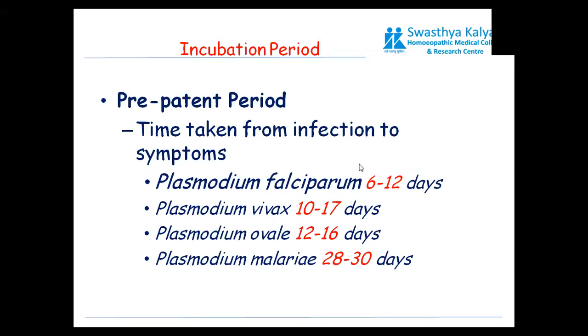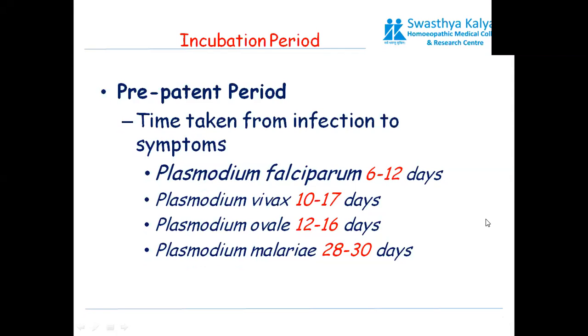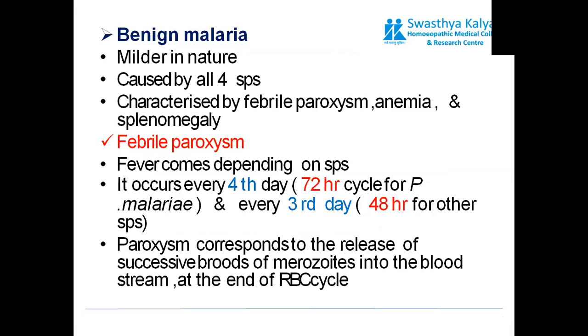Usually, the incubation period or pre-patent period is the time taken from infection to symptoms. Plasmodium falciparum, 6 to 12 days; Plasmodium vivax, 10 to 17 days; Plasmodium ovale, 12 to 16 days; and Plasmodium malariae, 12 to 28 to 30 days. This is the longest period of time.